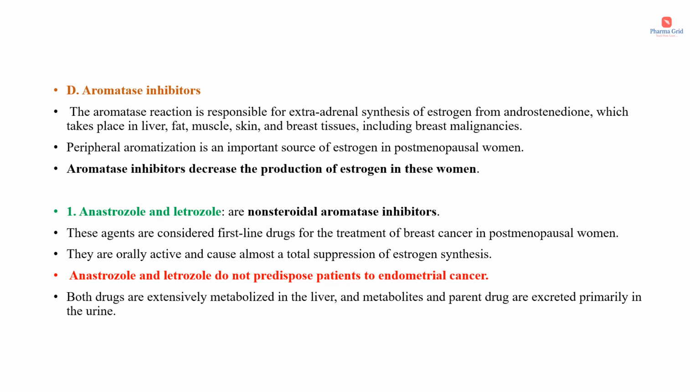Anastrozole and letrozole are non-steroidal aromatase inhibitors. These agents are considered first-line drugs for the treatment of breast cancer in postmenopausal women. They are orally active and cause almost a total suppression of estrogen synthesis. Anastrozole and letrozole do not predispose patients to endometrial cancer. This is one advantage of these aromatase inhibitors, especially anastrozole and letrozole. Both drugs are extensively metabolized in the liver, and metabolites and parent drug are excreted primarily in the urine.